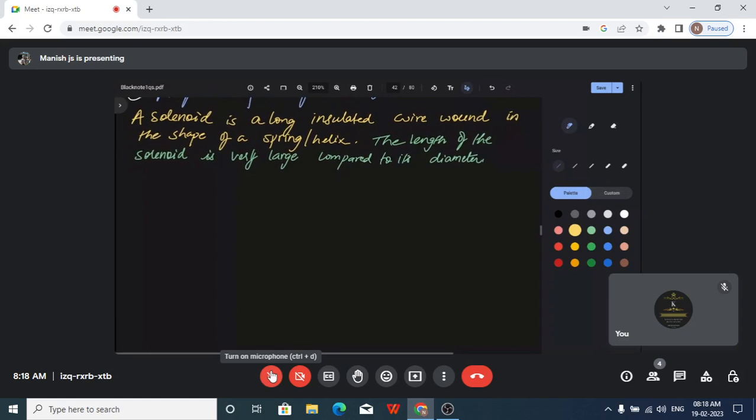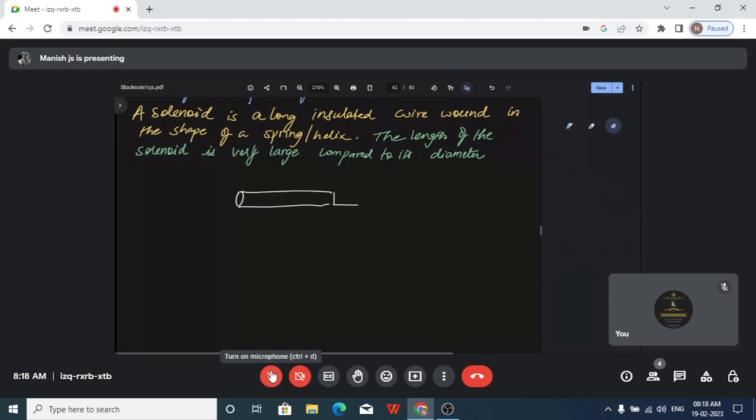So how do we represent a solenoid? I take a metallic core. So this is the metallic core. Now I take a copper wire and I'm going to wind the copper wire around it. So it will look like this.